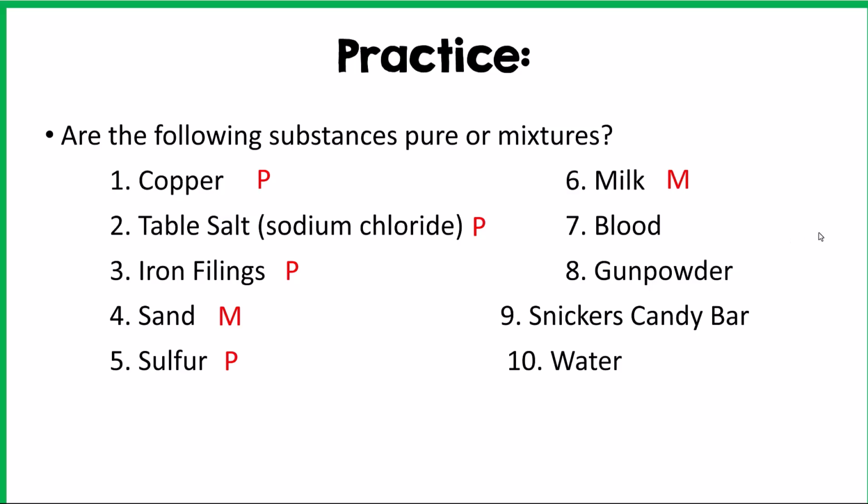Milk is a mixture. It's a homogeneous mixture, so it looks uniform, but it is a mixture and can vary from sample to sample. Blood is also a mixture. Gunpowder, also a mixture. A Snickers candy bar is also a mixture. And water is a pure substance. As we discussed, it's made of hydrogen and oxygen, so it's a compound.